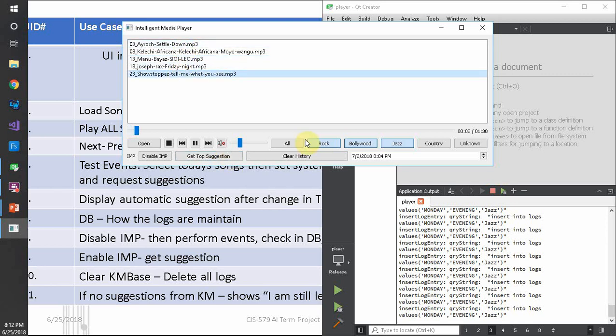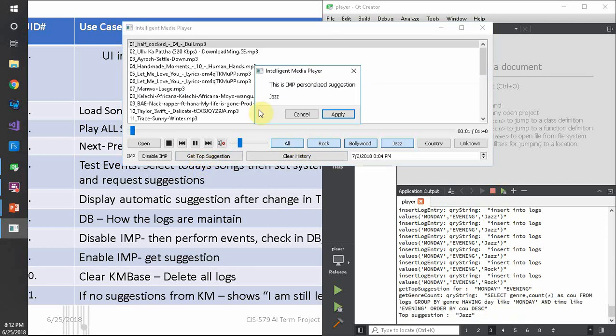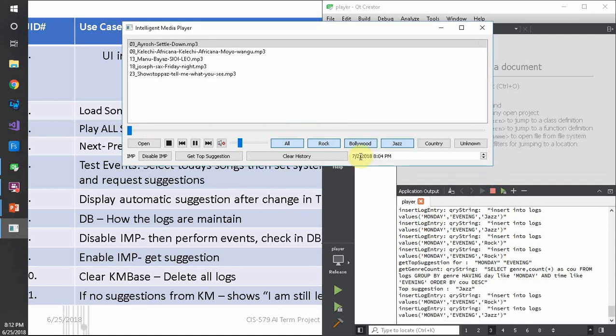Now if I ask for the suggestion, let's go to the all playlist again and get the top suggestion. The system says I like to listen to jazz on Monday evenings. To apply, it goes to jazz and starts playing.